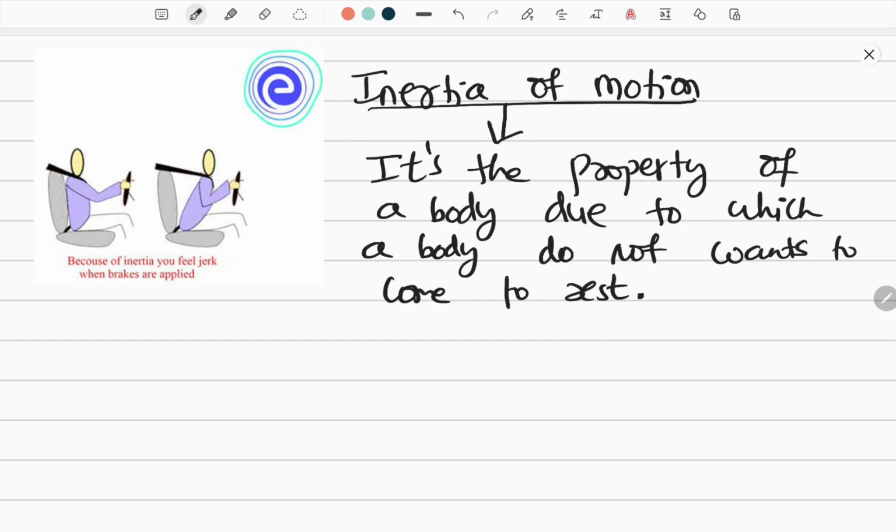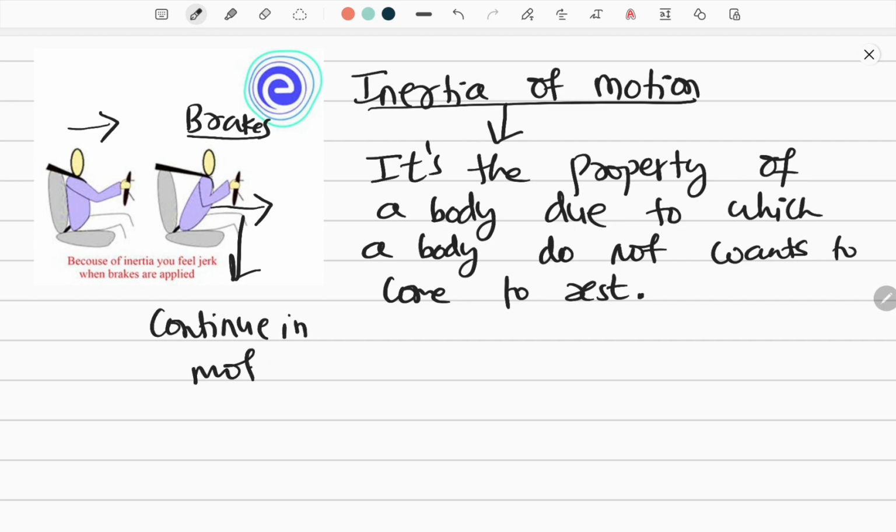All right, let us have a look at this. For example, this car is already moving. This person is sitting inside the car. This car is already moving and brakes are applied. Now, when brakes are applied, the car wants to stop, but this person will keep on moving in the forward direction. Why? Because they don't want to come to rest. They want to continue in motion only. They don't want to come to rest.